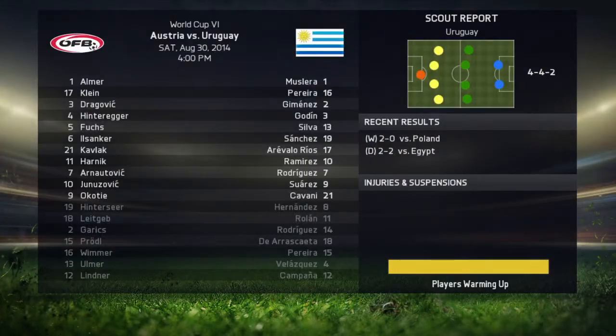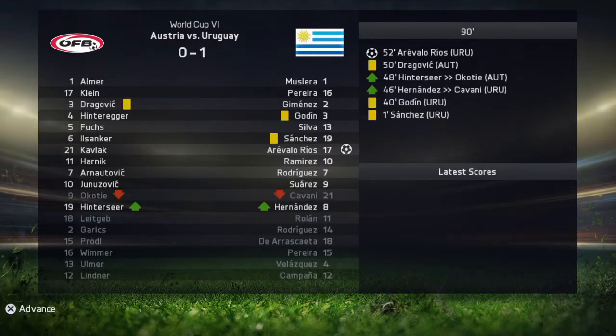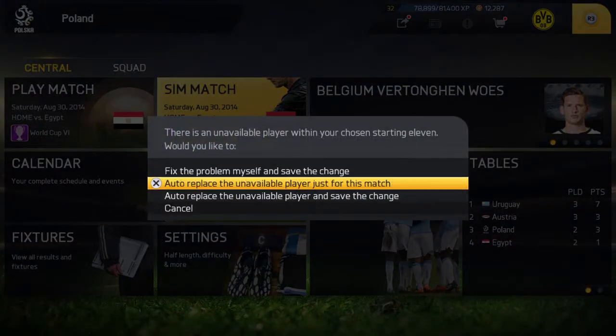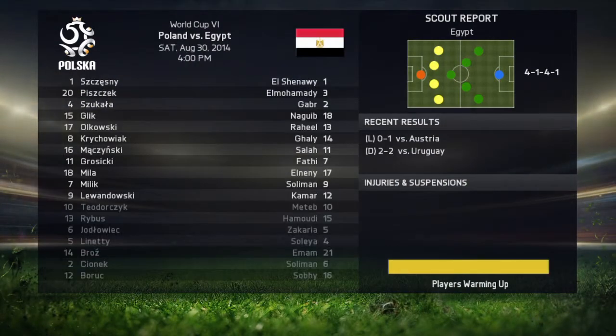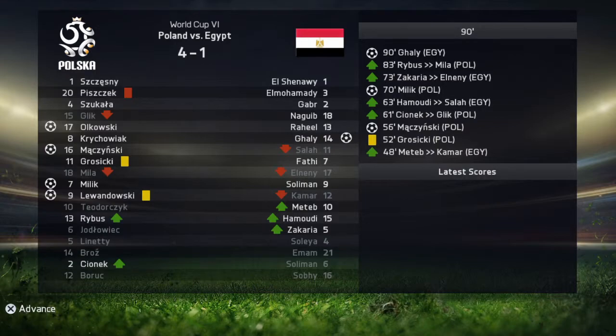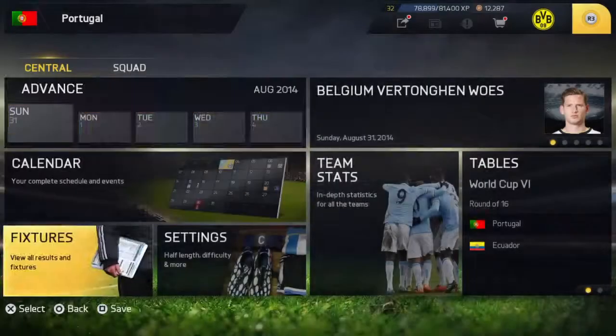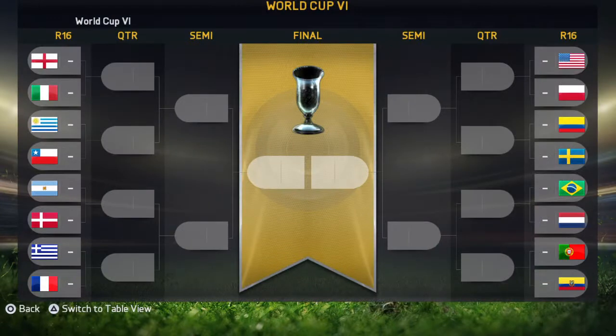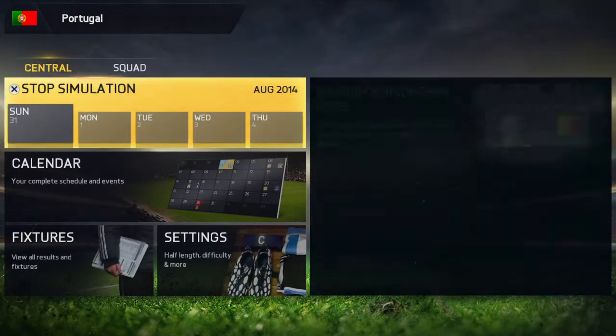Austria versus Uruguay. And Uruguay wins. Next is Poland versus Egypt. And a 4-1 victory over Egypt from Poland. Okay, so look at the round of 16 now. And yeah, that's what we see. We see England versus Italy, Uruguay versus Chile, Argentina versus Denmark, Greece versus France, United States versus Poland, Colombia versus Sweden, Brazil versus Netherlands, Portugal versus Ecuador. So let's get to this.